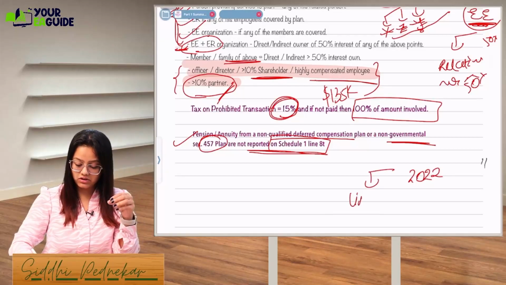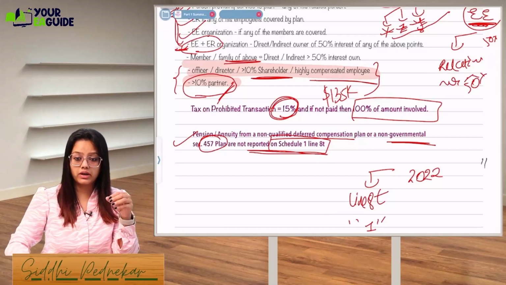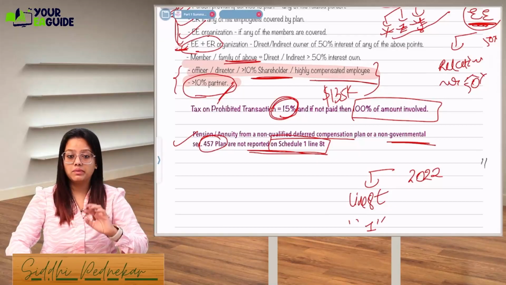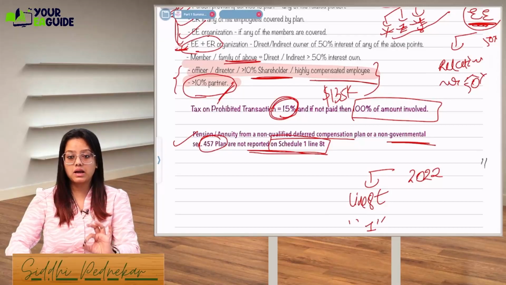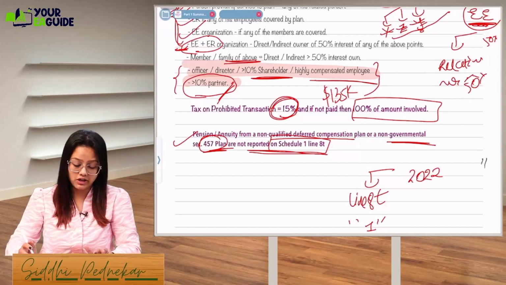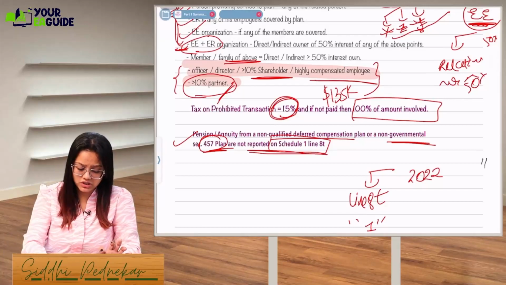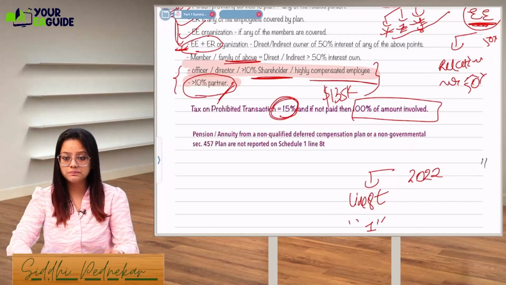On line 8T of Schedule 1, the pension or annuity from a non-qualified deferred compensation plan or a non-government 457 plan will be reported. If they are taking distributions from these two plans, they will be reported over there. No need to remember this. Actually, this was just one change which was made in 2022. That's why we added the line over here.